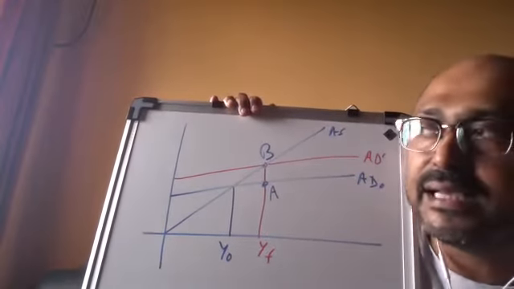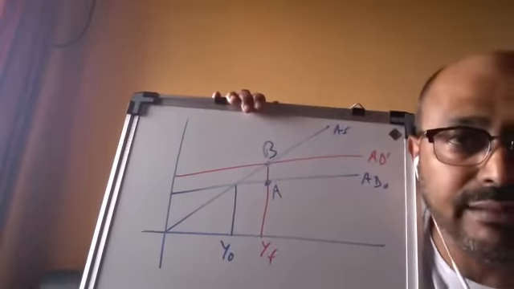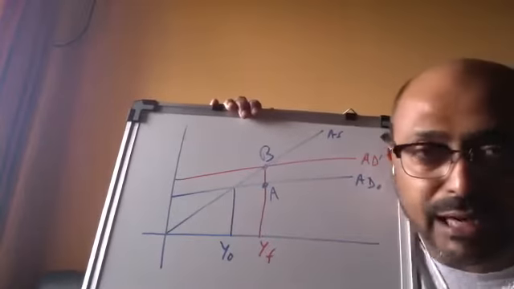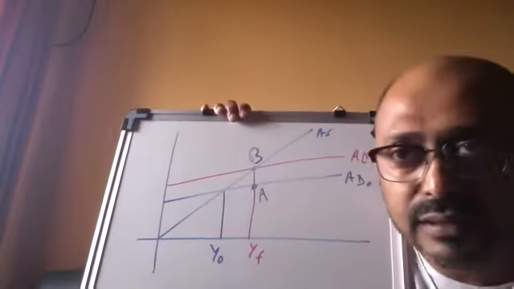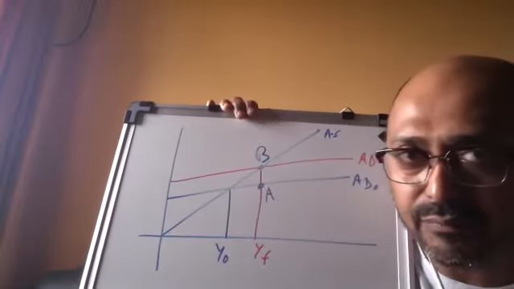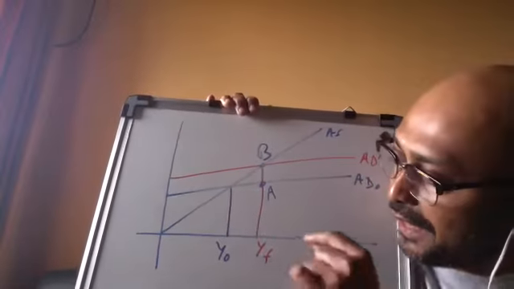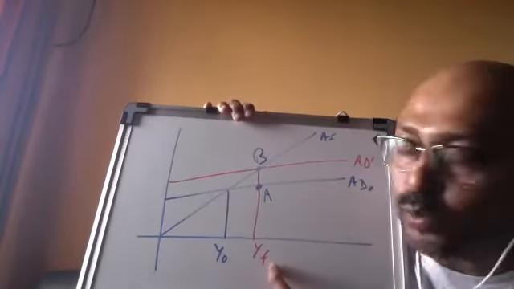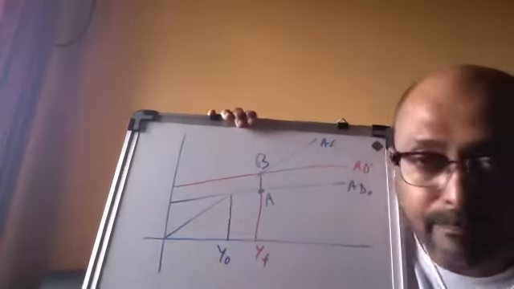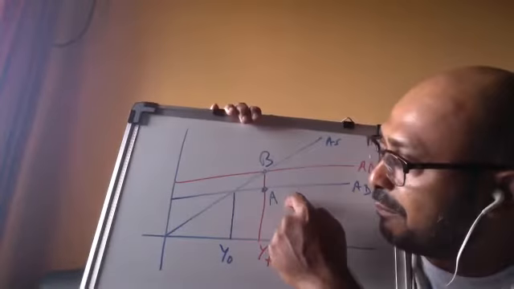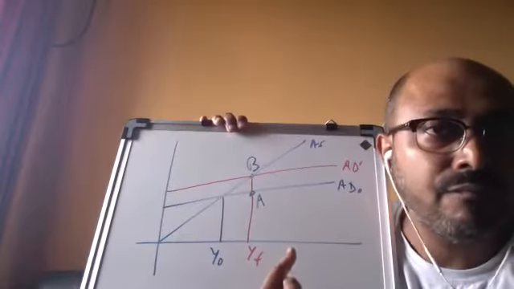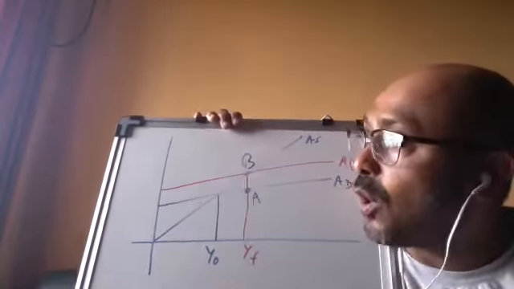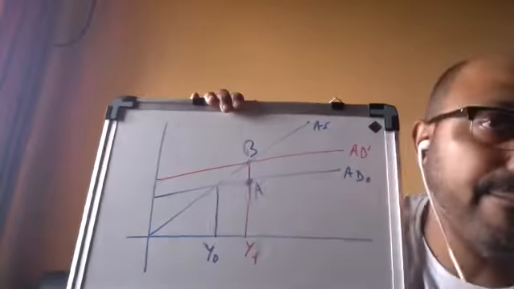This is a purely technical and theoretical concept. Deflation means unemployment. Inflation means there is no unemployment. Keep that in your mind for the time being. Now at YF, we need to have YFB, but actually we are having YFA. Why? Because demand is deficient, and the gap AB is called the deflationary gap.